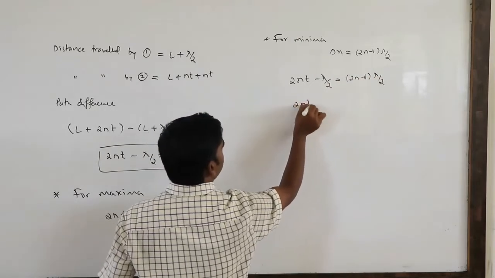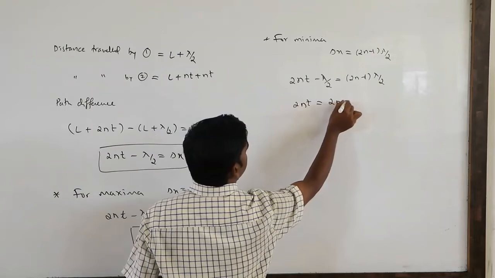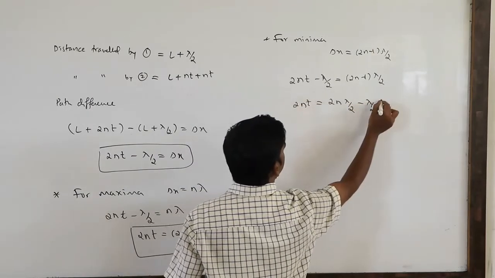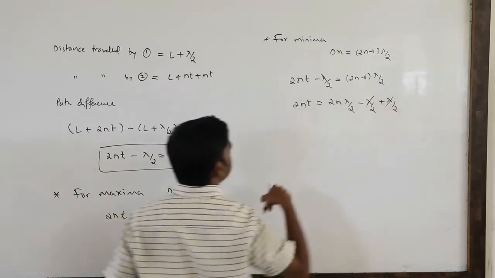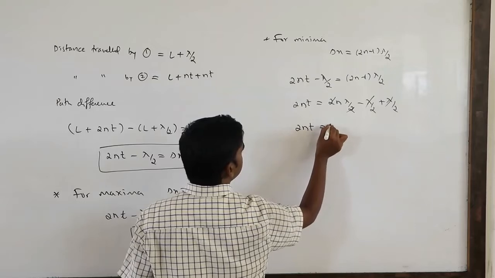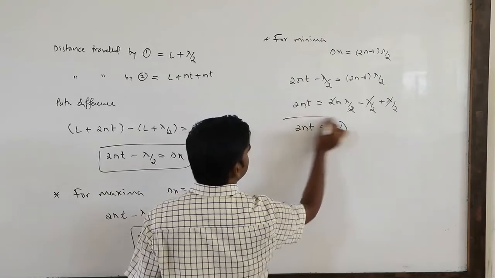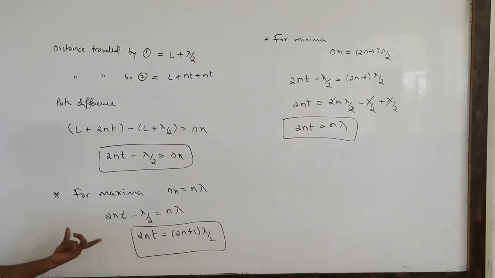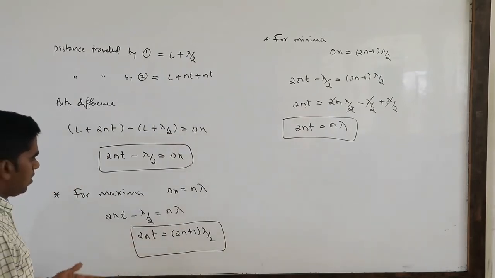Now 2nt equals 2n lambda by 2 minus lambda by 2, which becomes plus lambda by 2. So these get cancelled, and what you get is 2nt equals n lambda. This is the condition for dark fringe or minimum, and the earlier one is the condition for bright fringe or maximum.